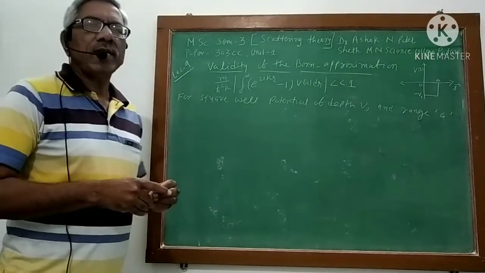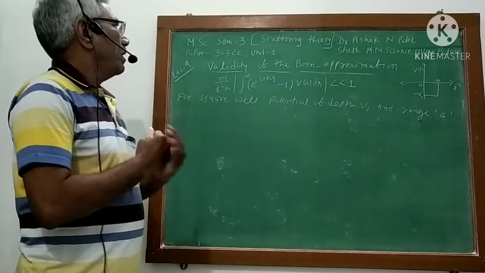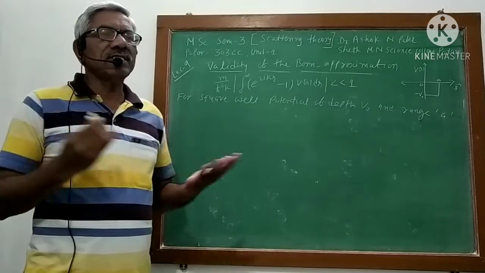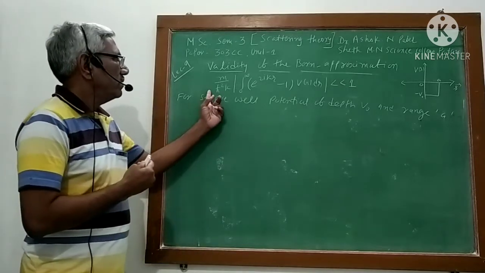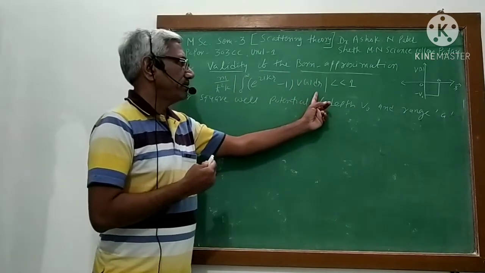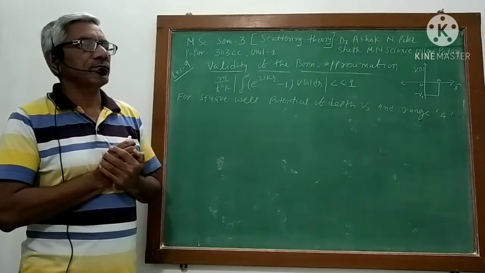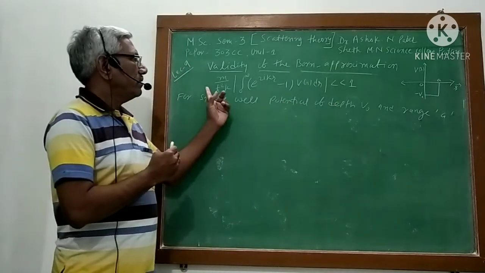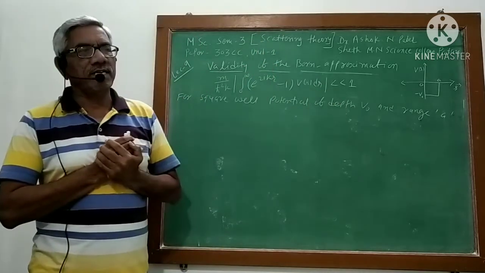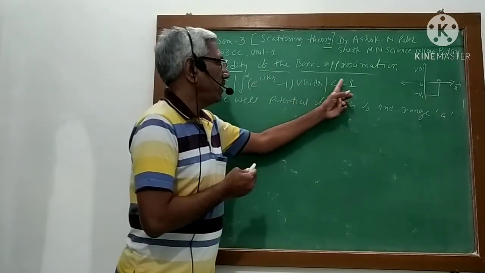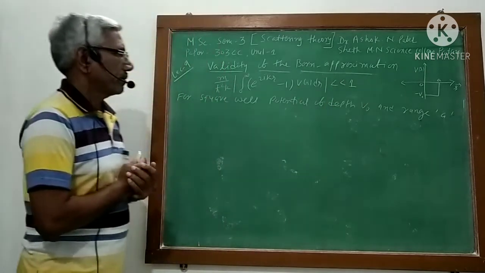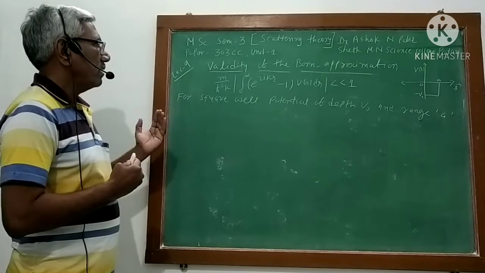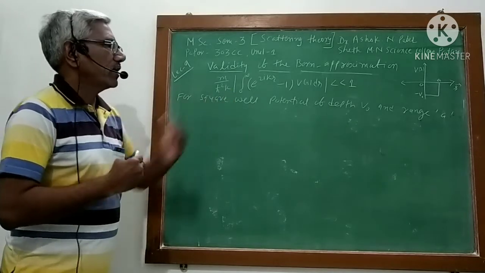Today we will continue our discussion on validity of the Born approximation. In the last lecture, I derived this validity condition for Born approximation. So, in case of Born approximation, this condition should be satisfied, that this term should be less than 1. Now today we will try to apply this condition for one example, that is a square well potential.